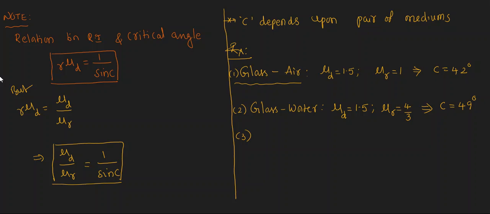If you take the diamond and air combination, the diamond has refractive index 2.4, it is the denser medium, and air has the refractive index 1, that means it will act as a rarer medium. For this combination, if you find the critical angle, you will get 24 degree. That means the critical angle of the combination of diamond and air is very less. Okay, thank you.